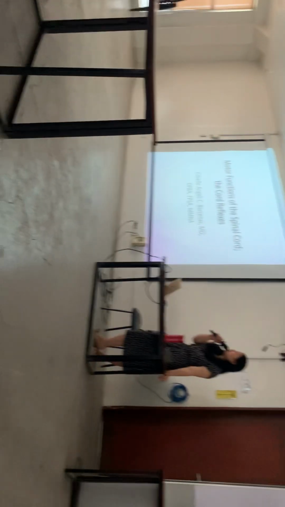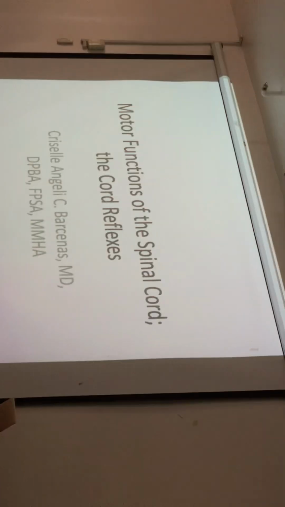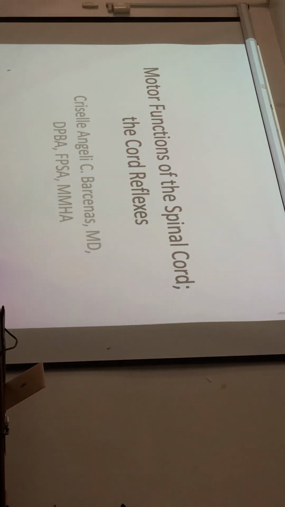Starting with the motor part. We're already finished with the introduction last week, no? And then the sensory part. The special senses will be at the end because they're special senses, but still part of the sensory. But now we will continue, we'll move on with the motor part of the nervous system.